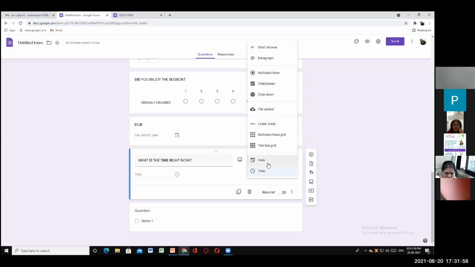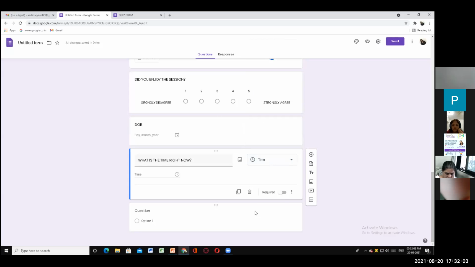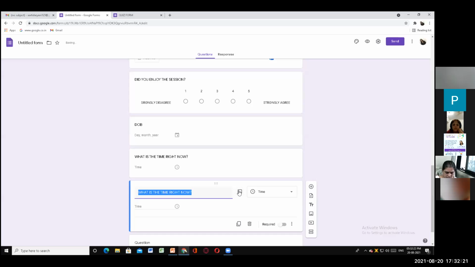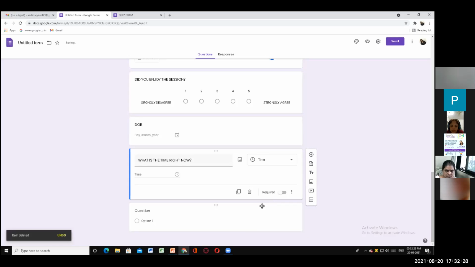Now, all these options we have covered. Now, I'll show you one more thing. Duplicate. Here you get the option of making a duplicate copy. The same form will be created in a duplicate way, so that form also you can edit. I'll show it to you. Duplicate. The same question will come here next. But we don't want it, so delete. Now, duplicate, delete.